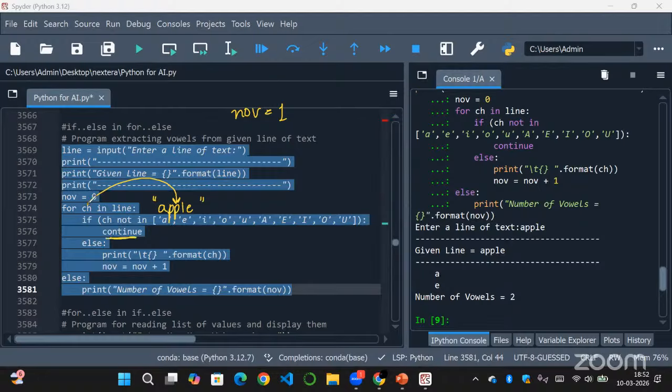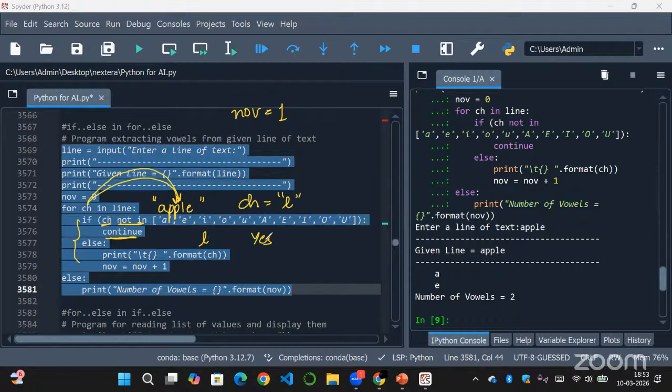And then ch will refer to L. Now let's check L. Now ch is equal to L, right? Then it will go into the if else statements: ch, which is L, not in AEIOU small letters and AEIOU capital letters. Is L not in this list of vowels?